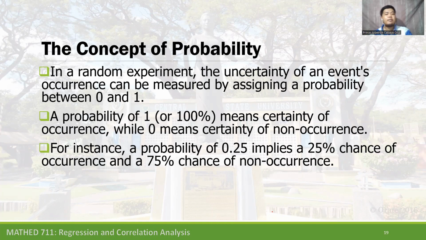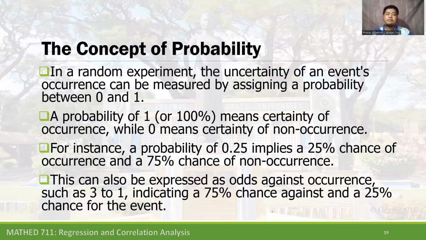For instance, a probability of 0.25, if we have 0.25 chance of winning, it means that we have the 75% of losing. Okay, if we are going to the competition and there are four of you who are in the competition, and you tell that you have a 25% of winning, and that means that you have the 75% of losing.